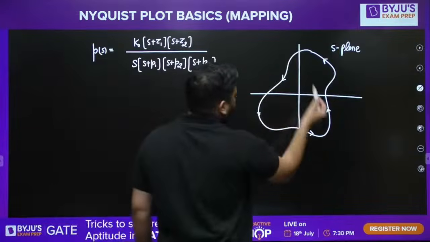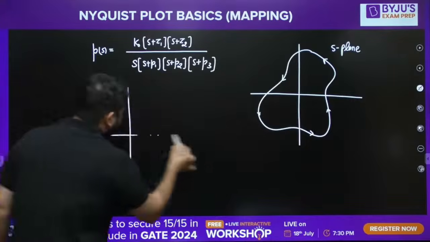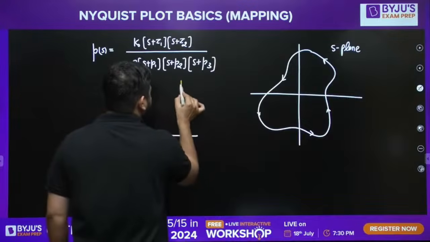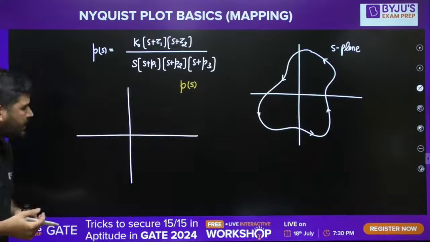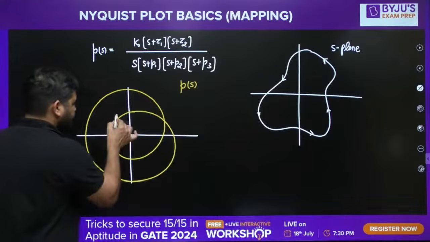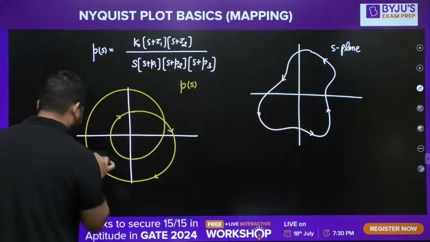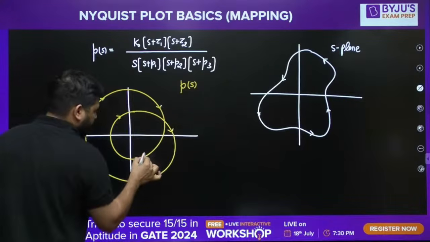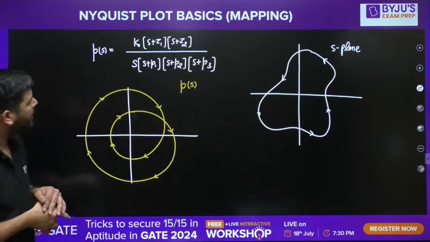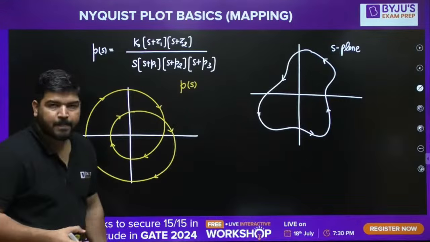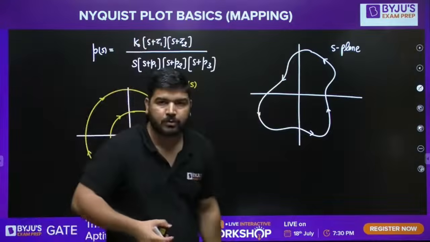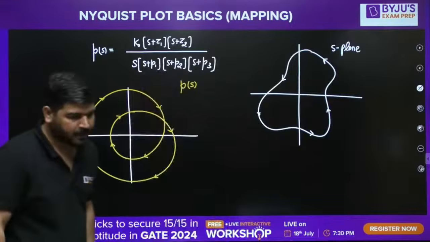If you map this into this PS, then the resultant contour in the PS plane is like this. This is the contour, and this is the direction of the contour. Now, you have to tell me about the poles and zeros inside this contour. How many poles and zeros are lying inside this contour? Let's comment on that.